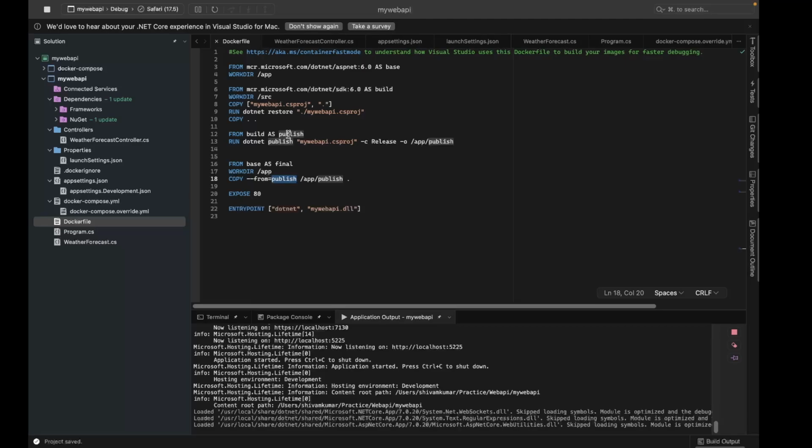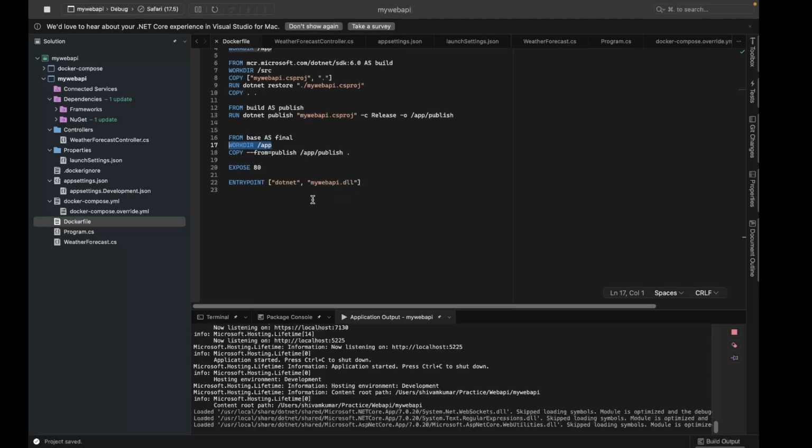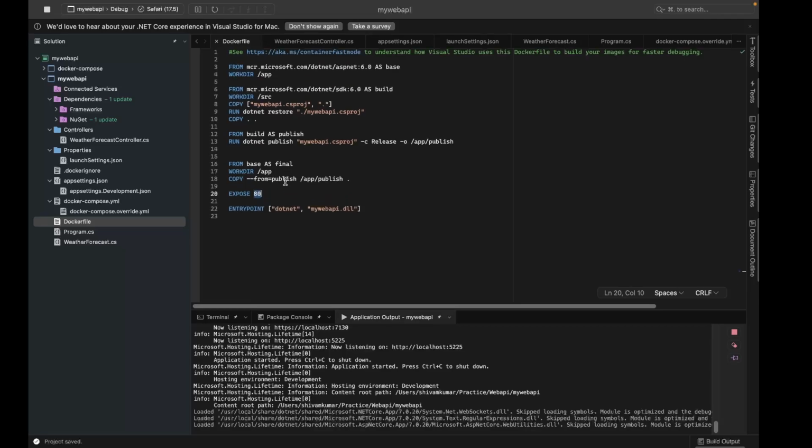From this publish stage, I'm copying all the things that are inside this folder to my working directory inside my app folder, right? And then I'm exposing port 80. This is the port number, so it will handle the requests at port 80. And this is the entry point of my .NET application, right? The DLL file inside this folder.